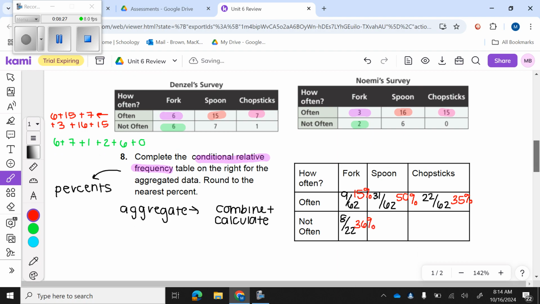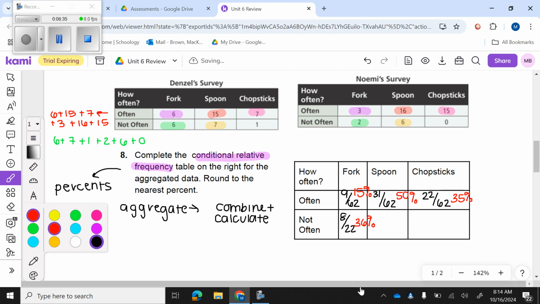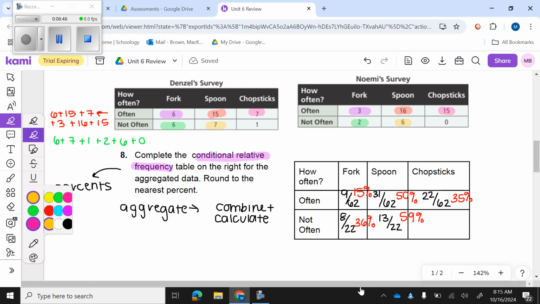Okay? I'm going to do the same thing for spoons. Okay? For not often using spoons, I'm going to have 7 plus 6, which gives me 13 out of 22. Get that as a percent, which is 59%. All right, and then finally for chopsticks, I'm going to take one person does not eat rice often, but when they do, they use chopsticks.